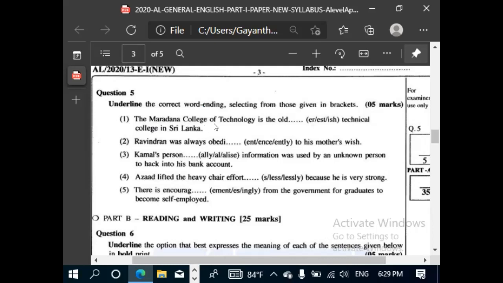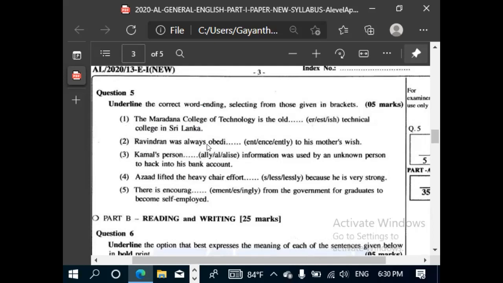The Maradana College of Technology is the blank technical college in Sri Lanka. What is the answer for the blank? The Maradana College of Technology is the oldest technical college in Sri Lanka.